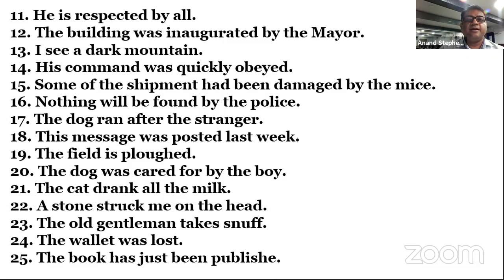By his members, by his colleagues, most of the time by his subordinates, by his staff. Okay, his command was quickly obeyed by soldiers. Oh, okay, so by soldiers. Okay, so now make it active. The soldiers quickly obeyed his command.